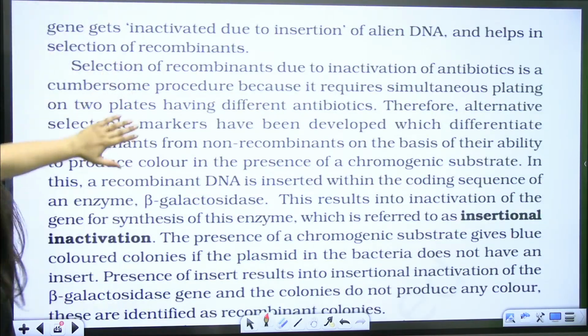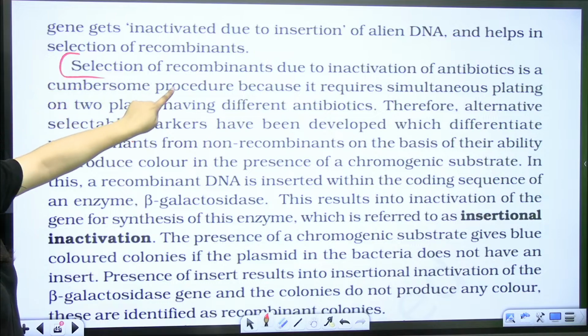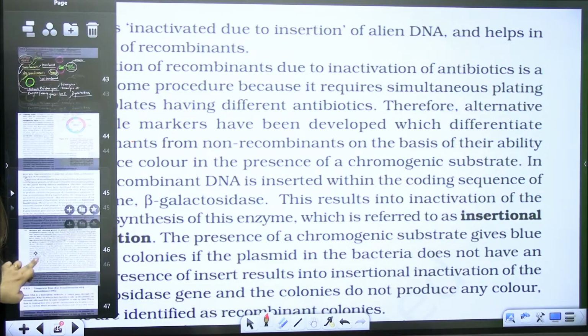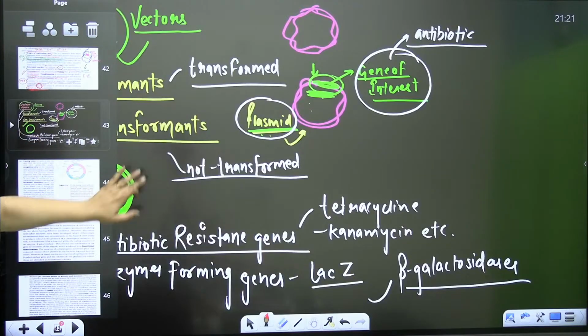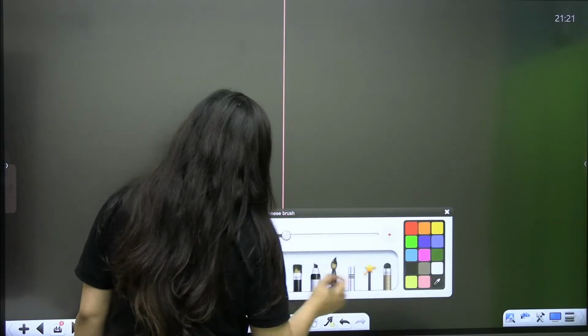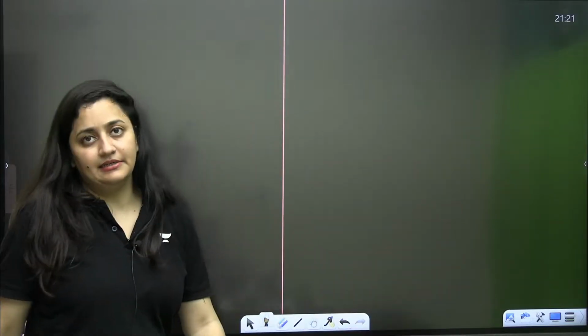This mechanism, the selection of recombinant, it is given here. Clear, bache? So I'll explain it, but do remember that here they have given you the example of the E. coli. Okay, let's discuss it.